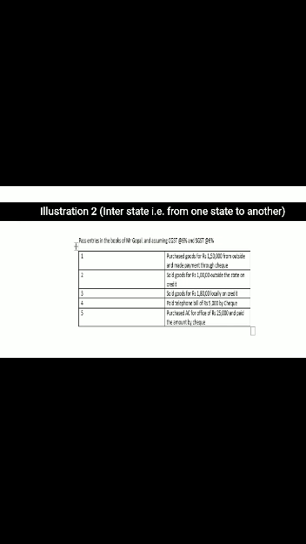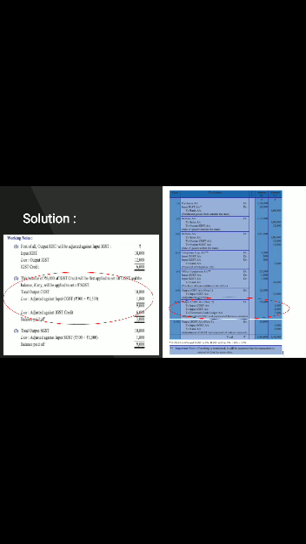First you have to pass the sale of goods 1,80,000 locally on credit. When it is on credit, it means the entry will be debit to sales, and the rate will be applied on the value of sale, output CGST and output SGST. Because this entry is local, it means within the state. So you have to look: only when it is outside the state will the IGST be placed.